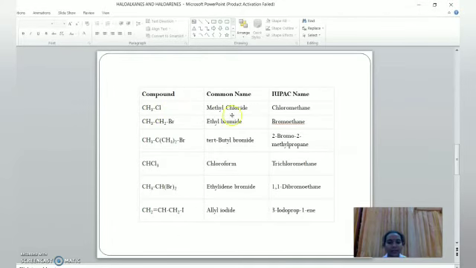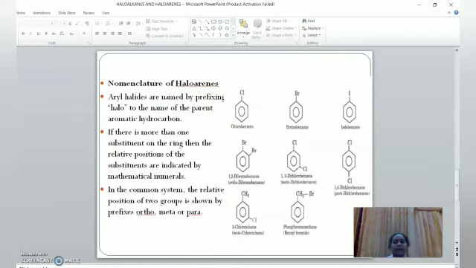Okay, here you can see methyl chloride. It's methyl group. It is ethyl group, ethyl bromide. Here you can see the IUPAC name. Okay, we'll go to how we can find out the nomenclature of haloarenes. As with haloalkanes, haloarenes also follow the same numbering. We have to name the halogen group first as prefix, then the ring. We know this is benzene, so what will be the name? Chlorobenzene. If it is bromine, bromobenzene, iodine, iodobenzene, fluorine, fluorobenzene.